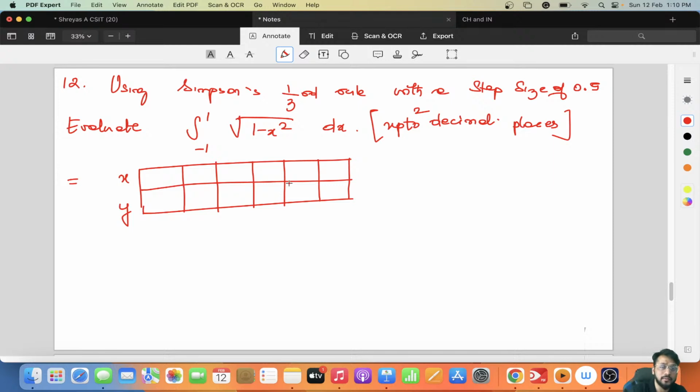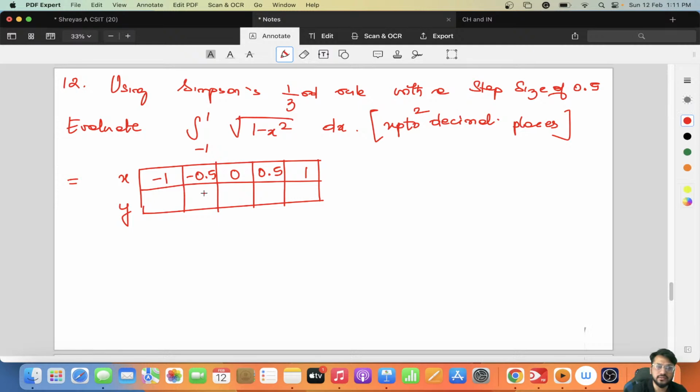Taking x as minus 1, with a step size of 0.5: minus 1 plus 0.5 is minus 0.5, minus 0.5 plus 0.5 is 0, 0 plus 0.5 is 0.5, 0.5 plus 0.5 is 1. I think 5 points was enough, this one is not needed.